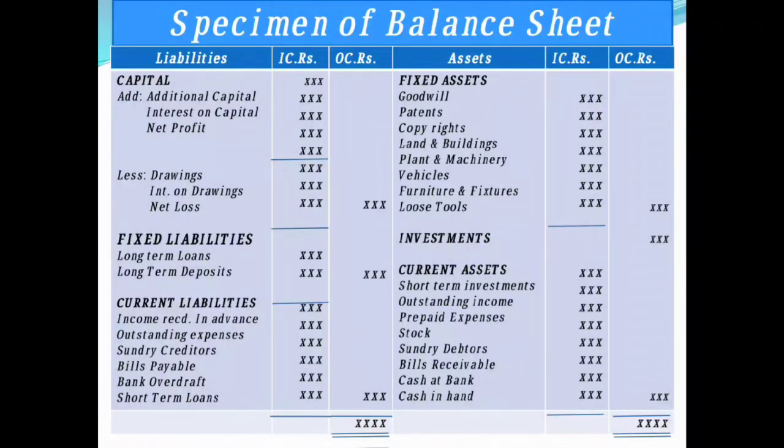And on the asset side we have three heads, that is fixed assets, investments and current assets. Under fixed assets we'll have all the assets which you cannot convert directly into cash immediately, like land and building, furnitures, machineries. Okay, goodwill, patents, copyrights, all these things lie under fixed assets. Then investments will come. After that you will have the current assets: short term investments, then outstanding income, prepaid expenses, stock, debtors from whom you can collect the amount, bills receivable, cash at bank and cash in hand, which you can convert easily into cash. Those are current assets here.